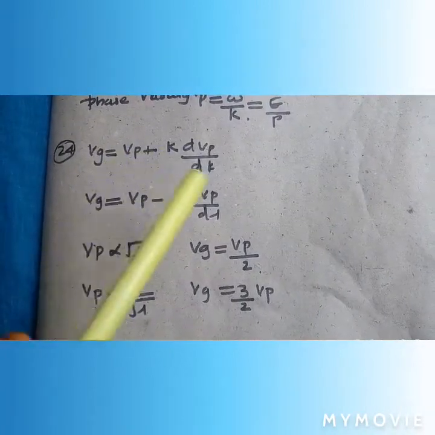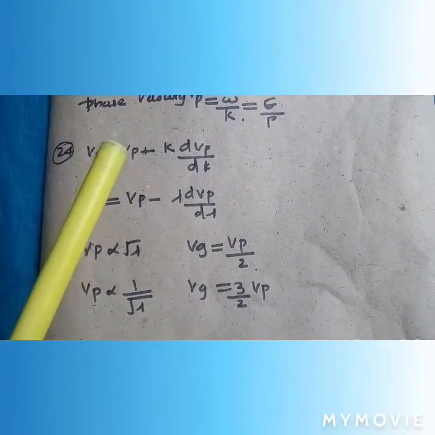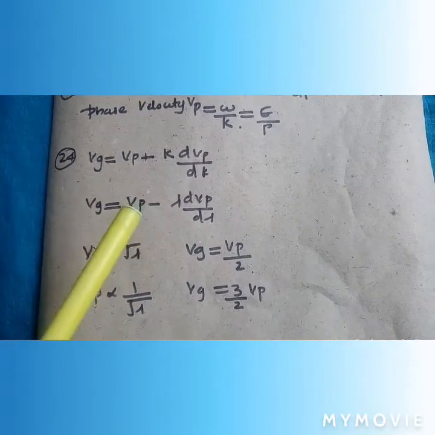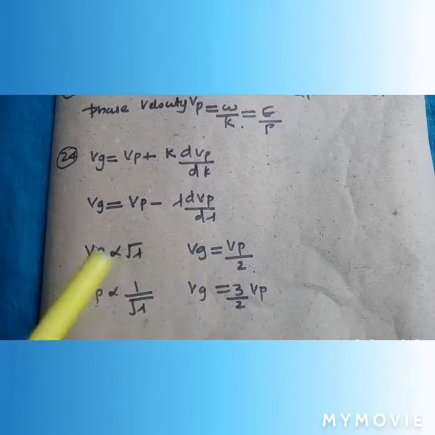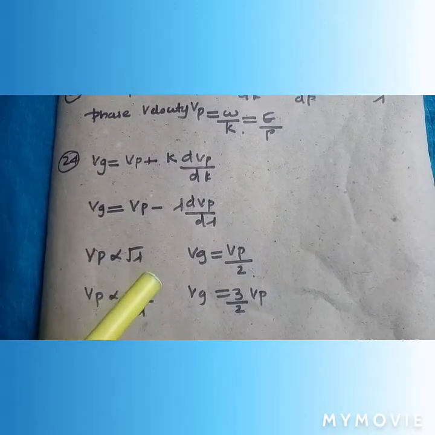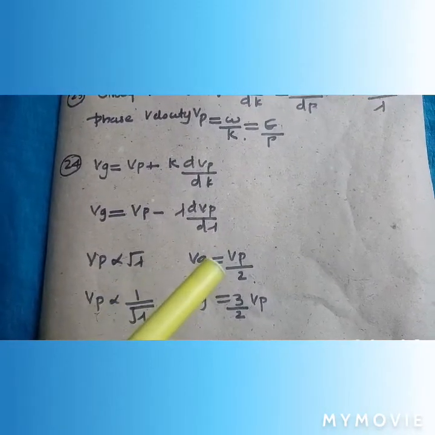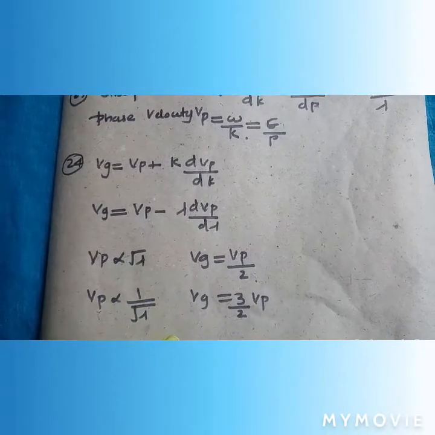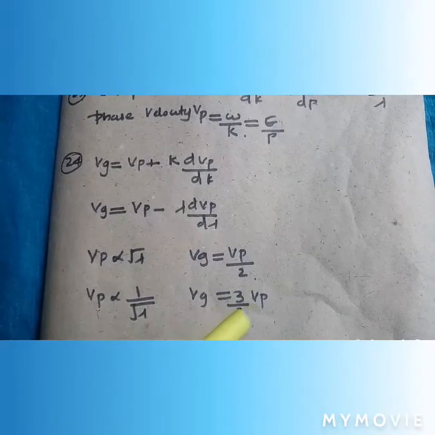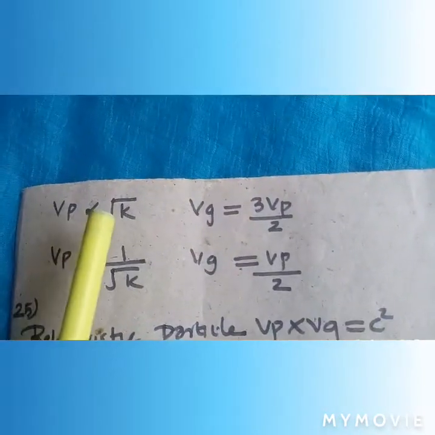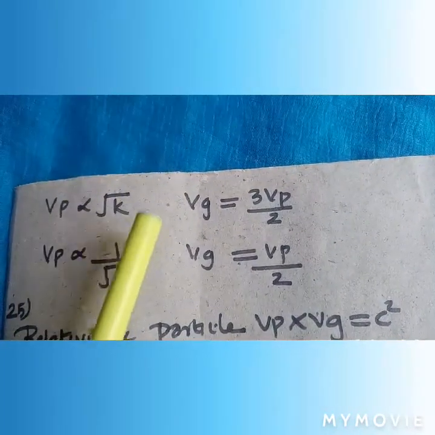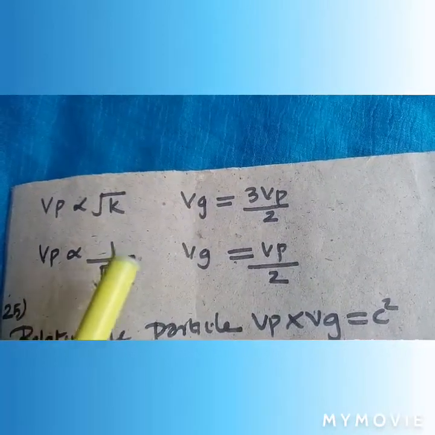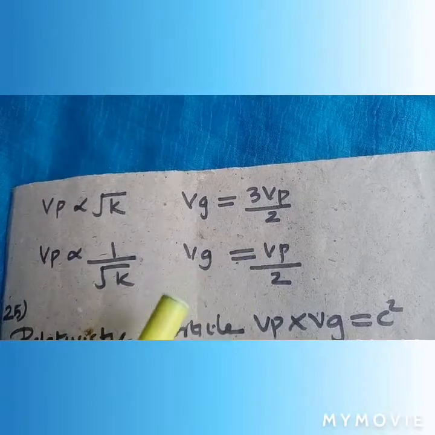Group velocity and phase velocity relations, that is Vg is equal to Vp plus k dVp by dk. Vg is equal to Vp minus lambda dVp by d lambda. Vp is directly proportional to root lambda, then Vg is equal to Vp by 2. When Vp is directly proportional to 1 by root lambda, Vg is equal to 3 by 2 Vp. When Vp is directly proportional to root k, Vg is equal to 3 Vp by 2. Vp is directly proportional to 1 by root k, Vg is equal to Vp by 2.